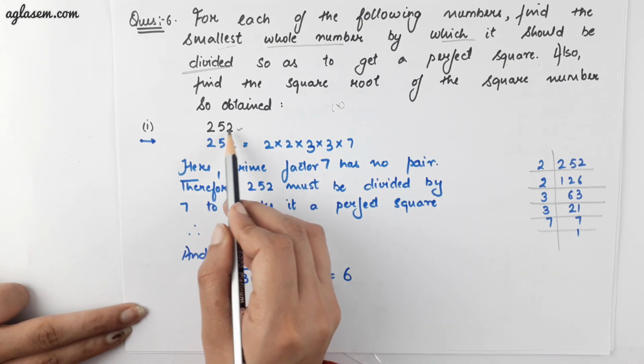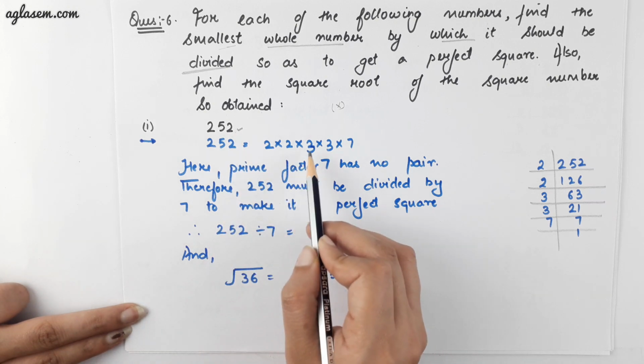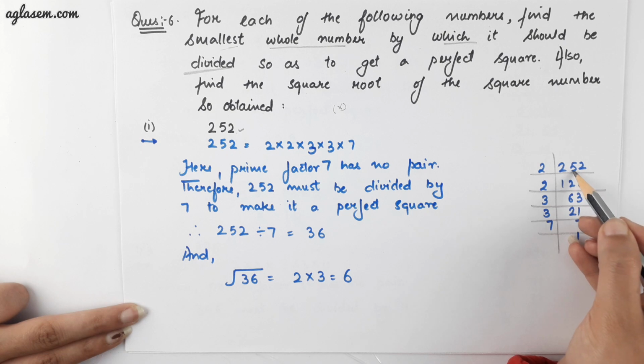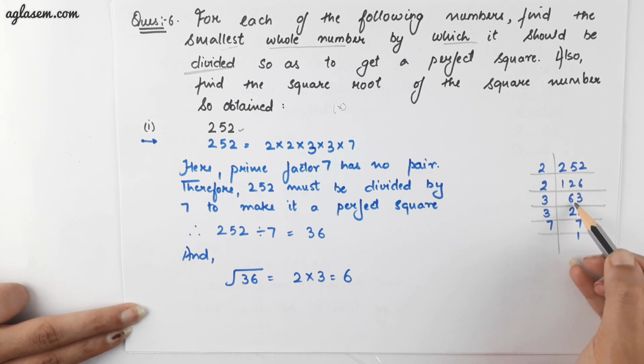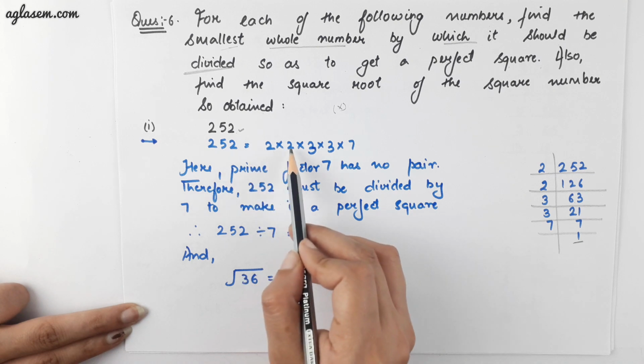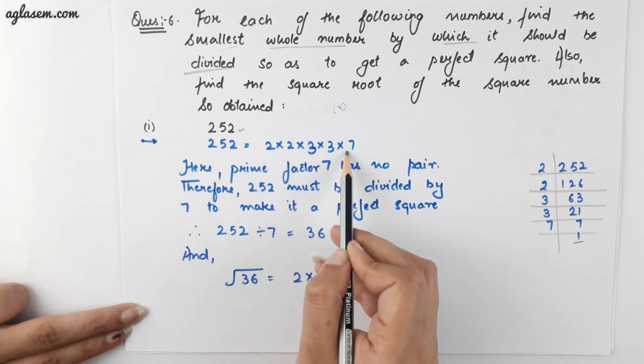First number is 252. We will first do the prime factorization of 252, which is 252 divided by 2, the resultant again divided by 2, the resultant divided by 3, and so on and so forth till we get 1. Therefore, the prime factors are 2 into 2 into 3 into 3 into 7.